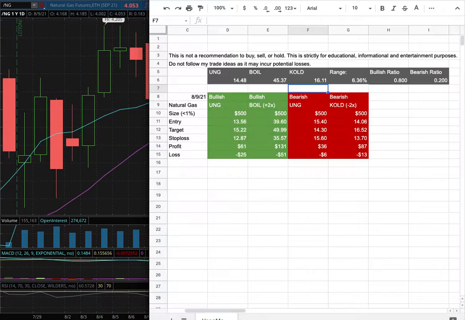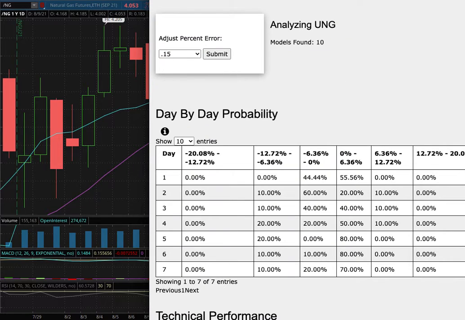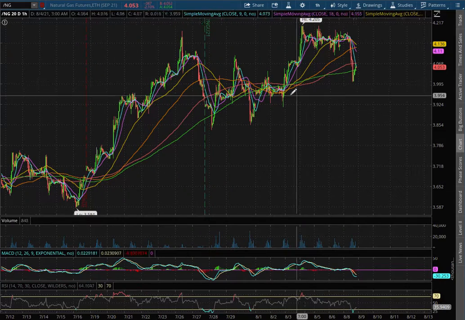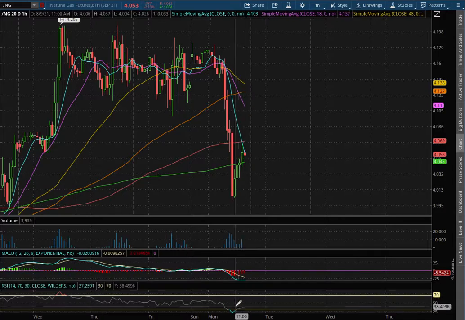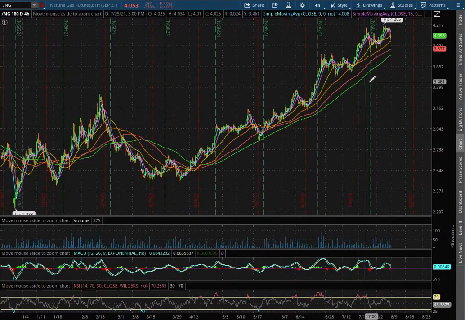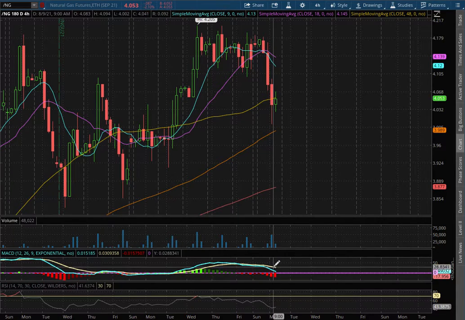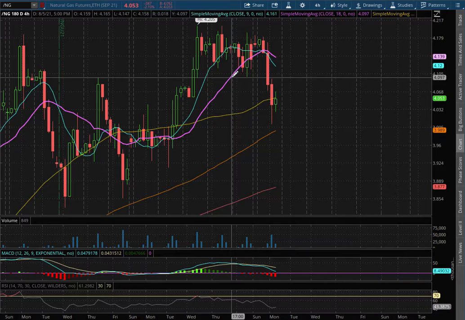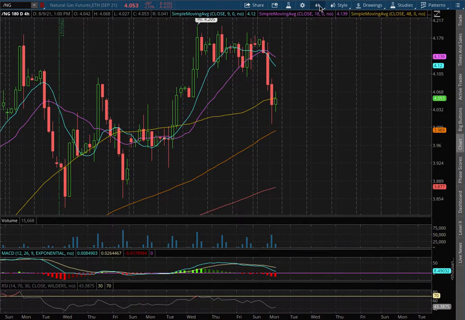Natural gas. In this video, we'll be going over my trade idea of the week and the day-by-day probability model. So let's start off with the technical analysis on the 1 hour chart. We are in negative MACD, or slightly off of oversold levels with the RSI. With the 4 hour chart, we are approaching negative MACD territory. We did see the 9 moving average diverge onto the 18 moving average, the blue and purple lines respectively.